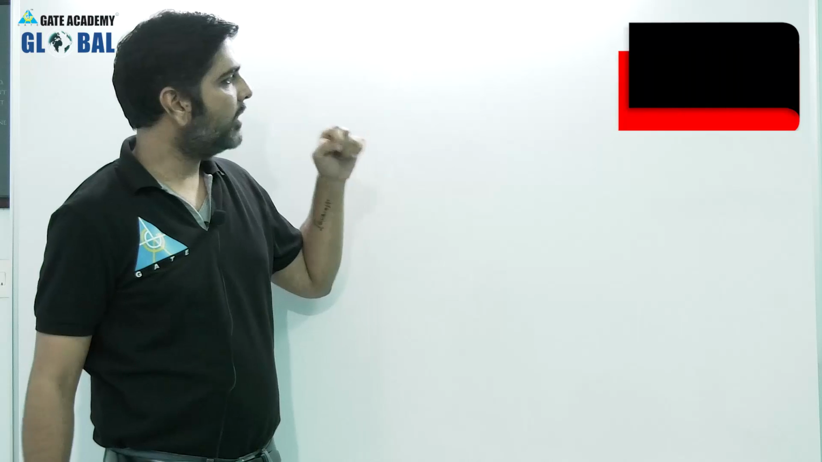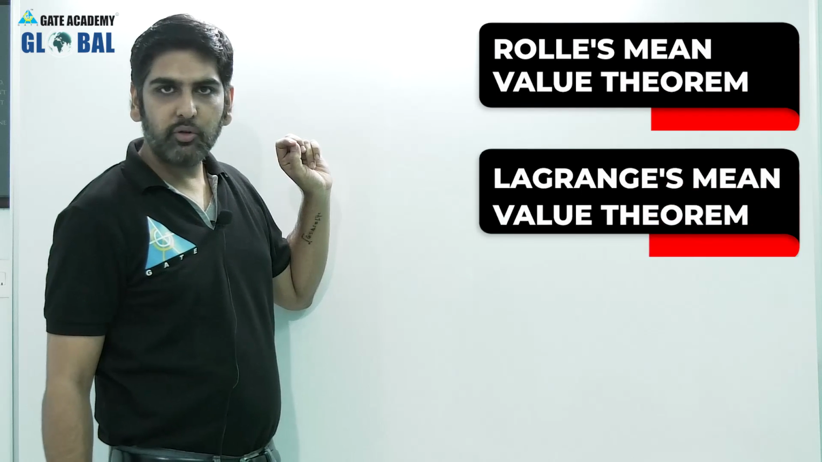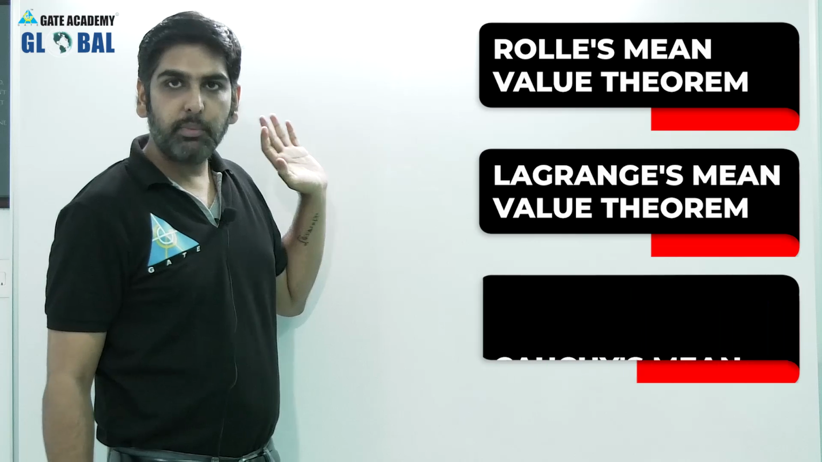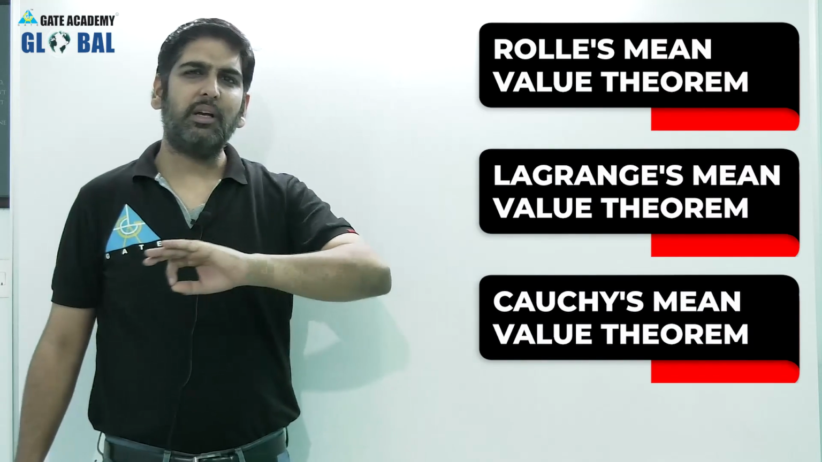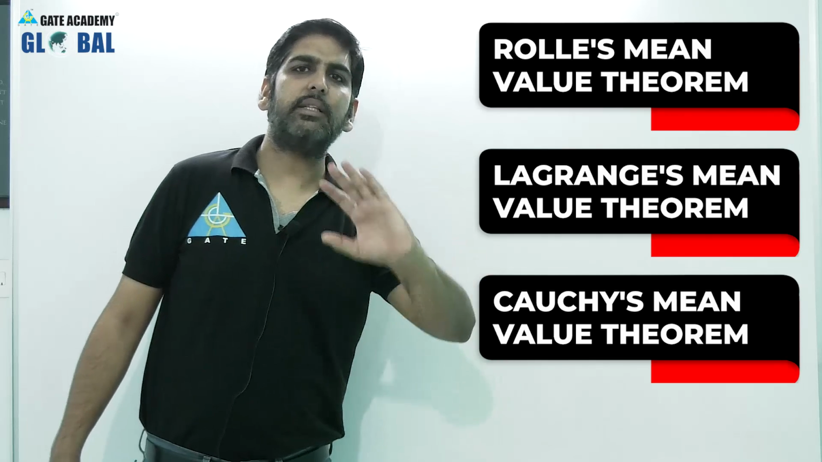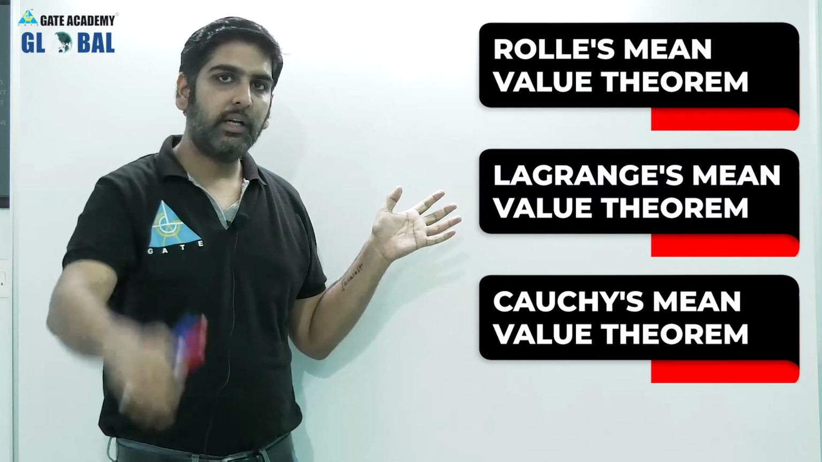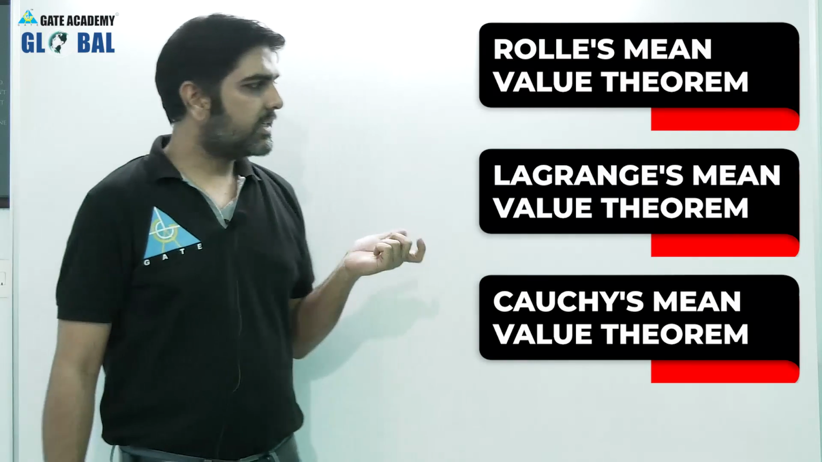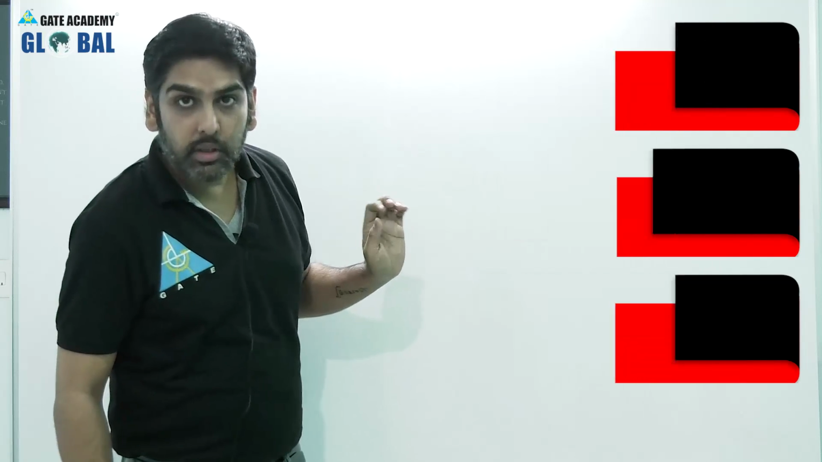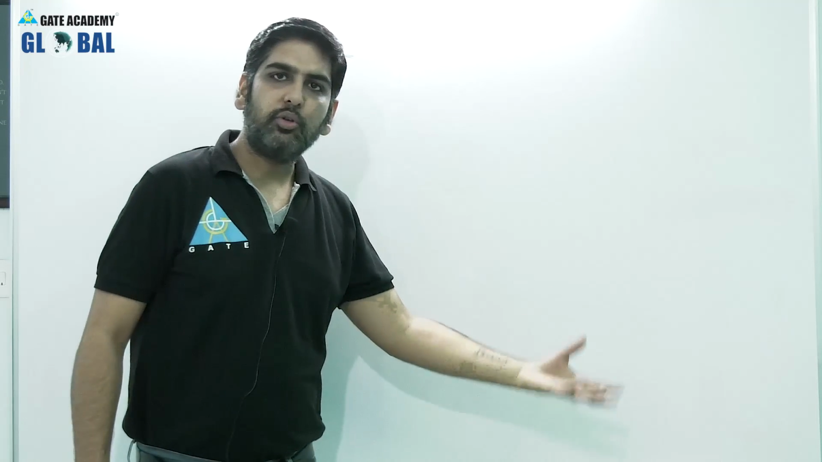We have three theorems in the mean value theorem. The very first is Rolle's mean value theorem, then Lagrange's mean value theorem, and the third is Cauchy's mean value theorem. We'll be dealing with three mean value theorems, which are simple statements, and we'll deal with them in geometric form and relate them to maxima and minima, dear students. So don't worry about it. It is less important, but yes, we just go through the maxima and minima and the mean value theorem.